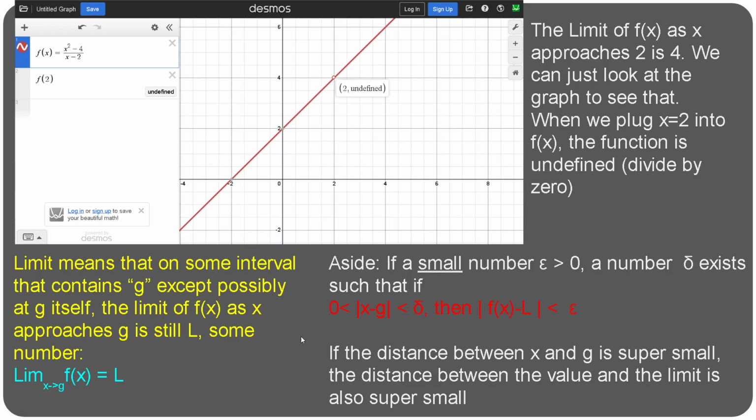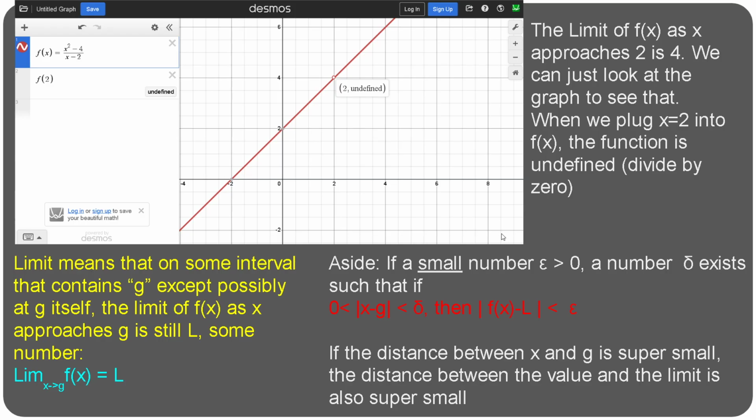Here's a quick little aside that I think is interesting to talk about. There is a bit more to the definition of a limit, and it's called the epsilon delta definition. But as a quick disclaimer, and this is why it's an aside discussion, you won't need to know this for most calculus classes. In fact, you probably won't need to know this until you get into actual analysis. But it's still interesting to talk about. So you choose some small number, super small, like 0.000 repeating forever and ever 1. And it's greater than 0. So it's still positive, but it's super small.